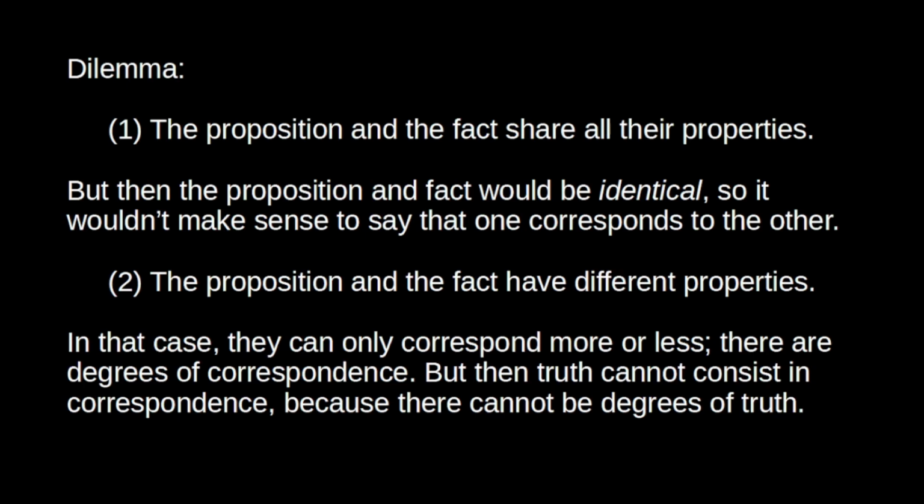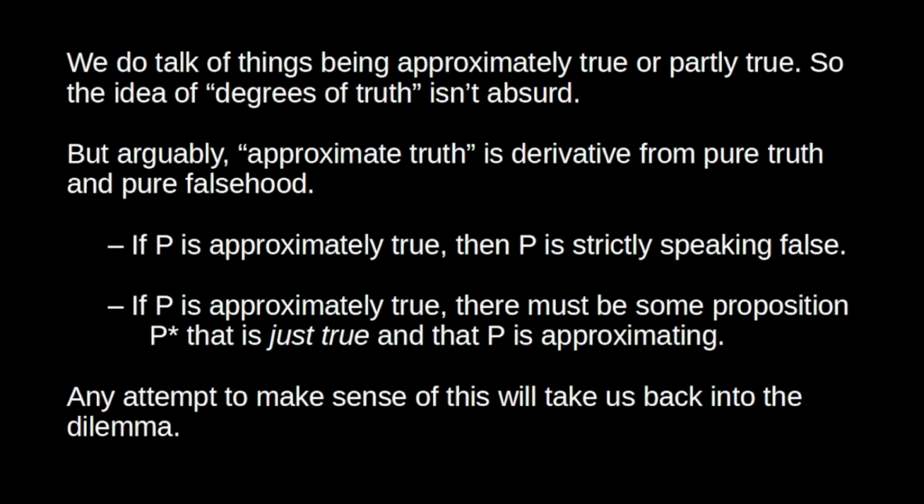But, Frege says, truth can't then consist in correspondence, because there are not degrees of truth. A proposition is either true or false, and that's that. It makes no sense to say that a proposition could be partially true, very true, a little bit true. So that's the worry. What can the correspondence theorist say about this? Well, the correspondence theorist might object that actually we do often talk about things being partly true or approximately true. So this notion of degrees of truth isn't as implausible as Frege suggests.